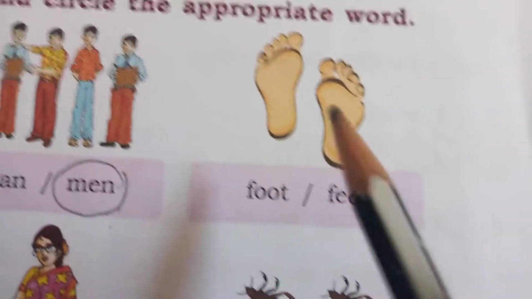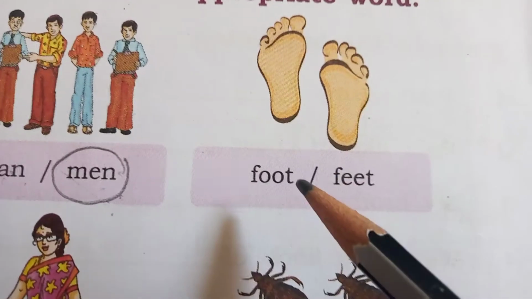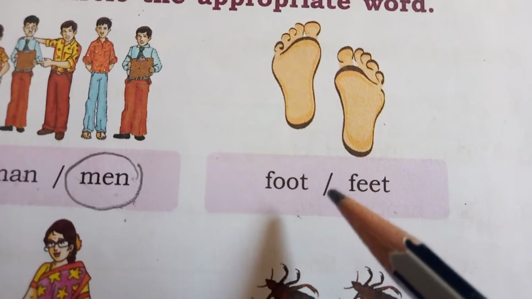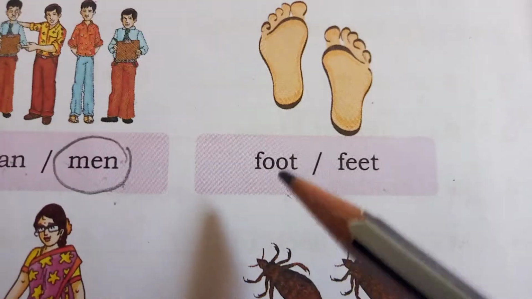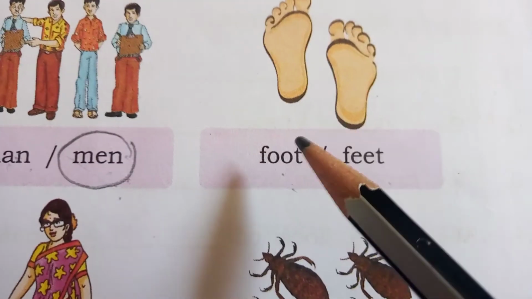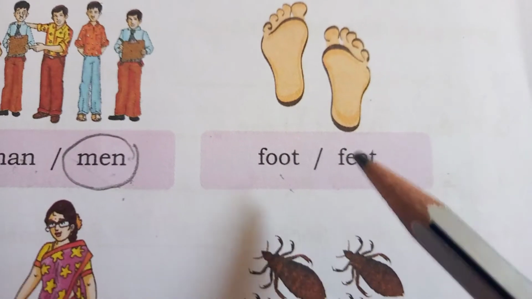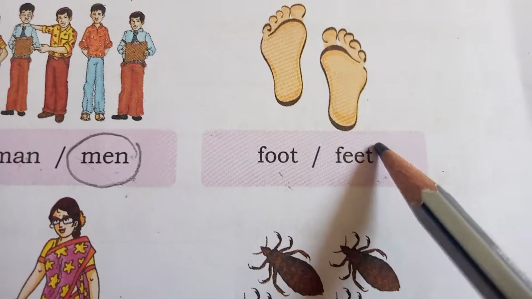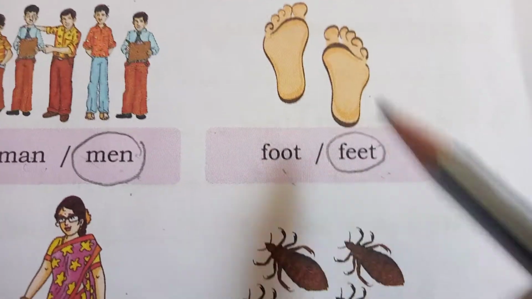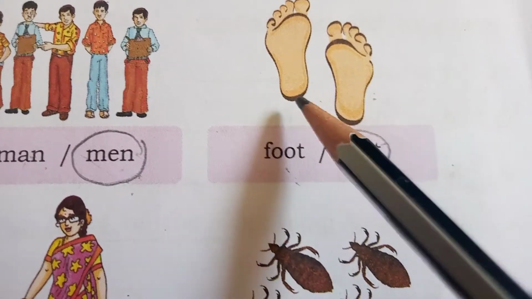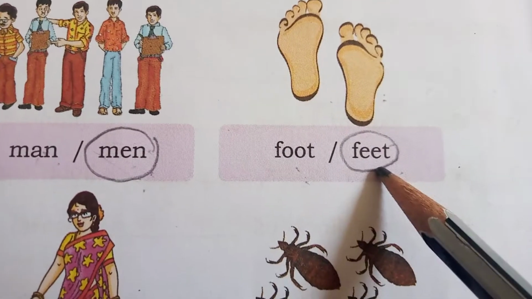Next, look at this picture. Foot or feet. Which word is suitable for the picture? Yes, foot is a singular word. Feet is a plural word. Say yes, which one is correct? Feet. Here there is more than one. So we have to circle feet.